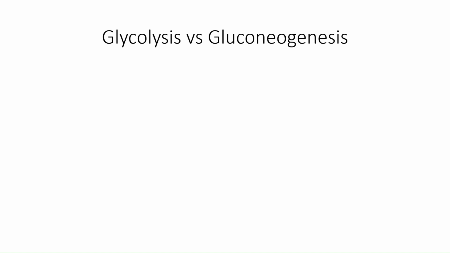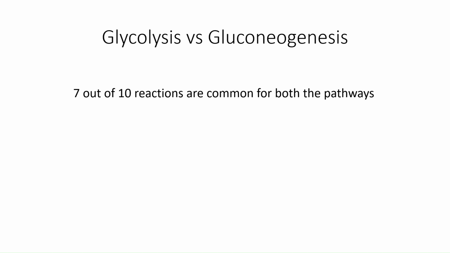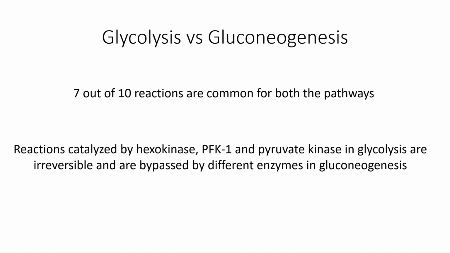Now, a bit of comparison between glycolysis and gluconeogenesis. They share 7 out of 10 reactions. In glycolysis, the reactions catalyzed by the three enzymes, that is hexokinase, phosphofructokinase 1, and pyruvate kinase, are irreversible.